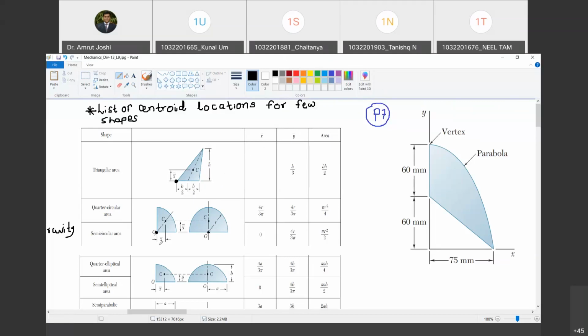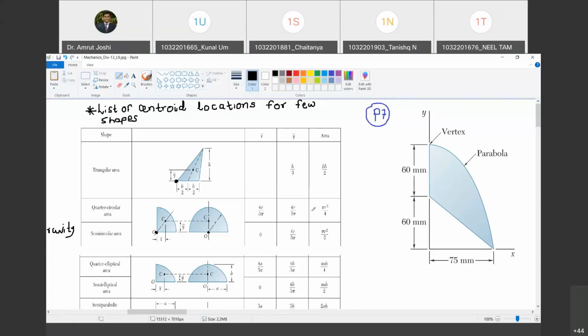So in quarter circle, this is x bar and this is y bar. And in semicircle, as it is symmetric about the y-axis, therefore there is no question of x bar. X bar is going to lie along this line. Centroid is going to lie along this line. So you will be only interested in y bar. So only y bar is given. Happy? Yes, sir.